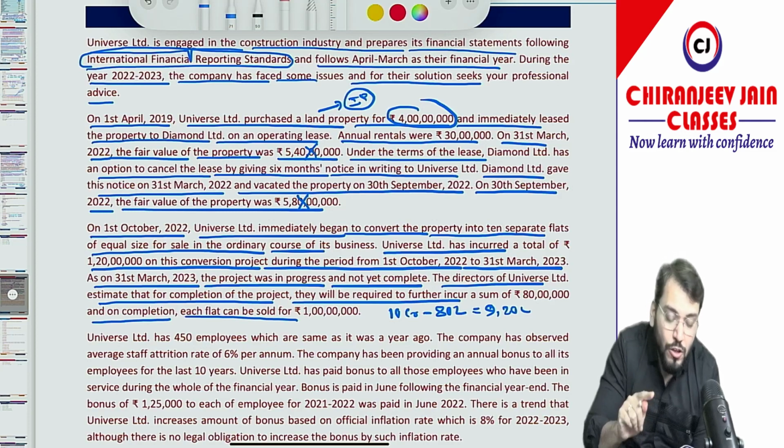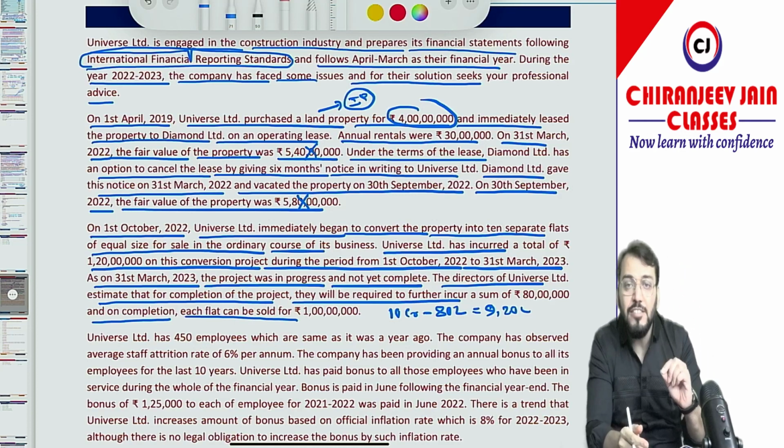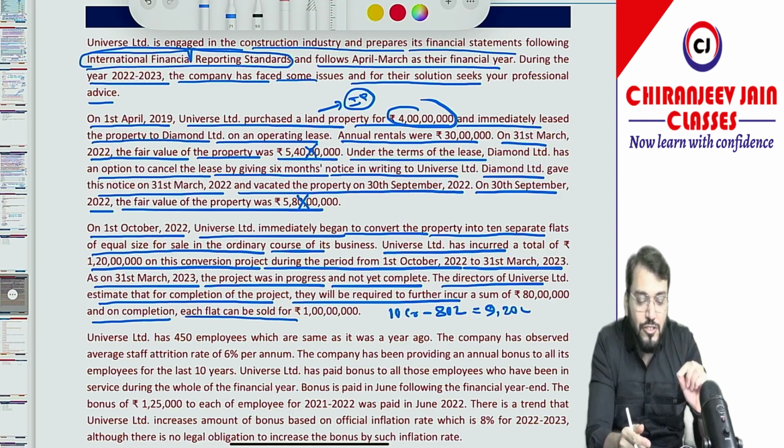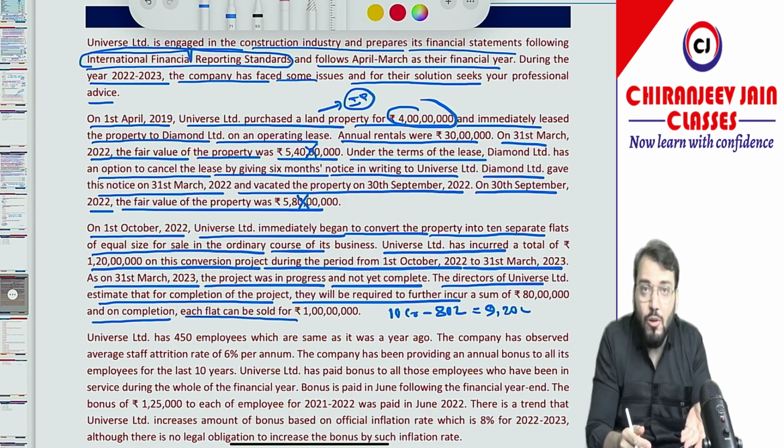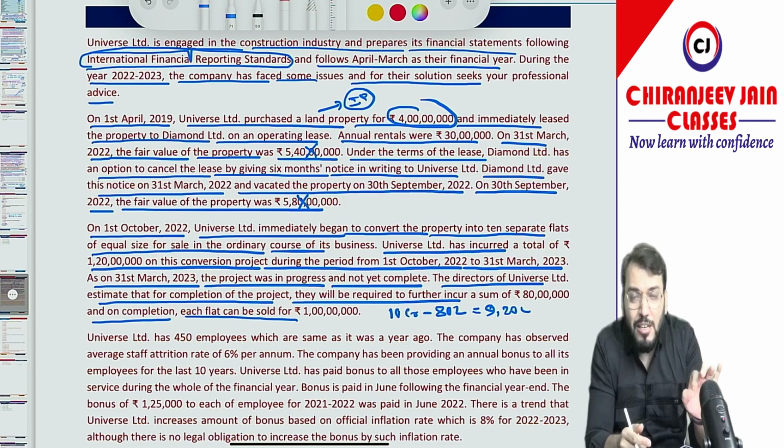What is the cost price? Cost price is equal to 4 crore plus 1 crore 20 lakh, means 5 crore 20 lakh. So 5 crore 20 lakh is the cost price of the WIP. NRV is 9 crore 20 lakh. Understood? So whichever is lower. So lower is what? 5 crore 20 lakh. So that will be the carrying amount of inventory which will be carried in the balance sheet.